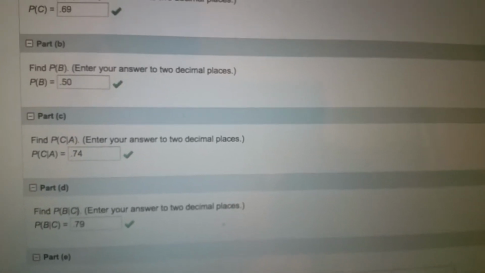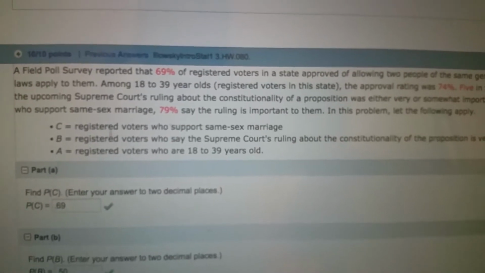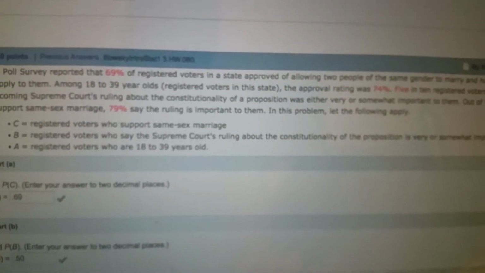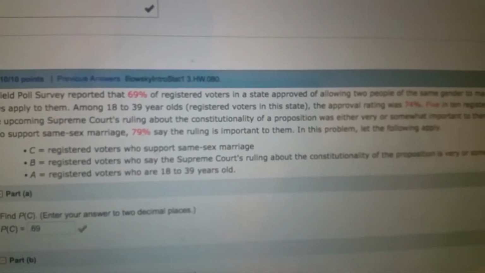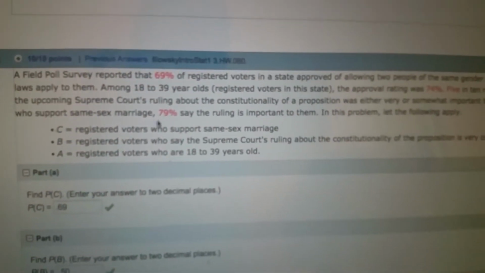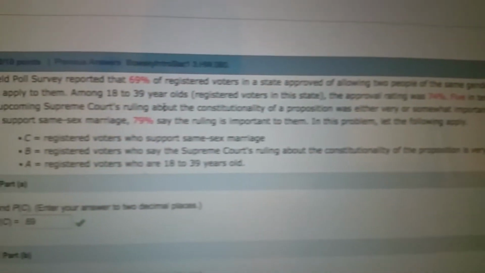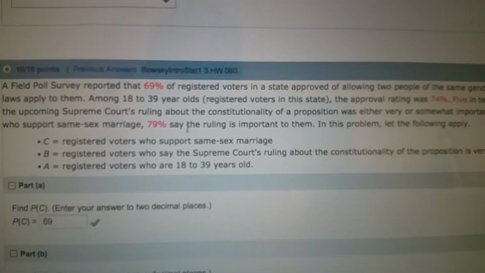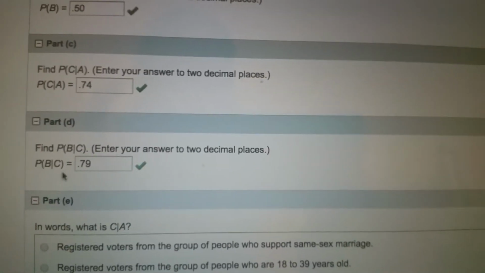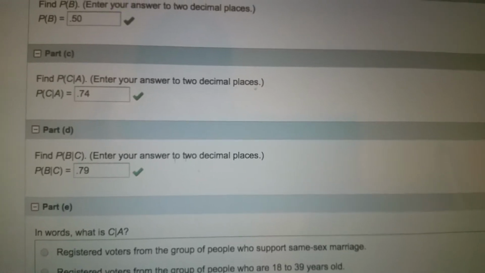The probability of B given C. What's the probability that the registered voters who say the Supreme Court's ruling about the constitutionality of the proposition is very or somewhat important to them, given that they are registered voters who support same-sex marriage? Well, that last line here, 79%. Out of the registered voters who support same-sex marriage, 79% say the ruling is important to them. So we know that's 79%. We turn that to a decimal, 2 places, 0.79.